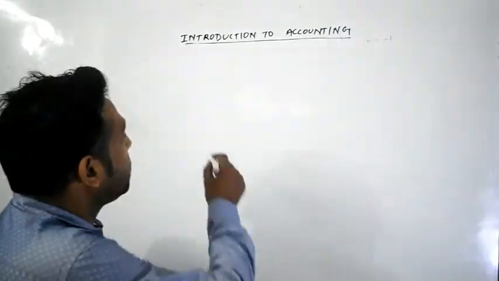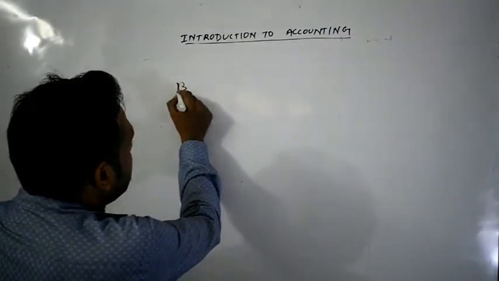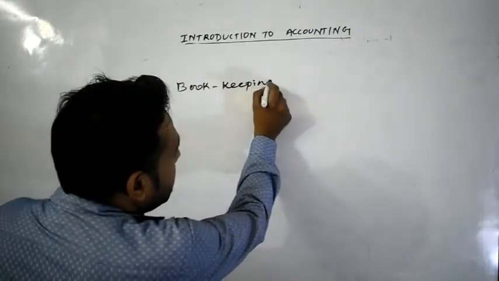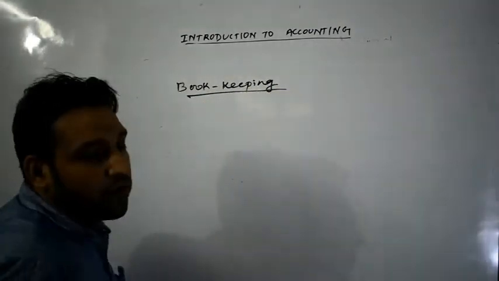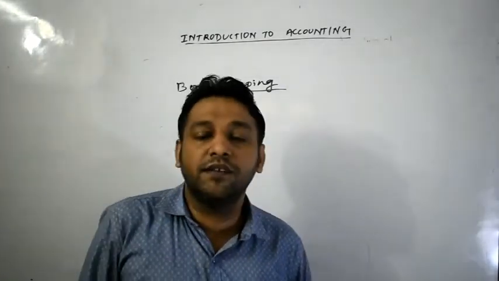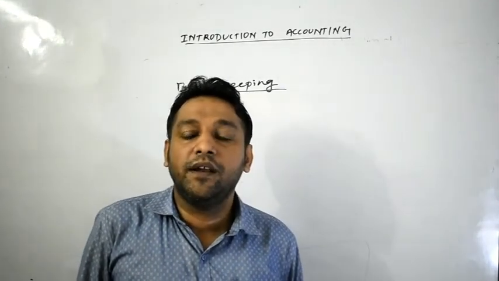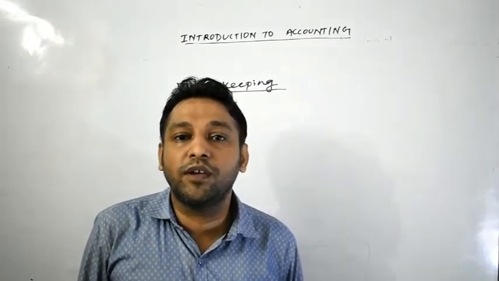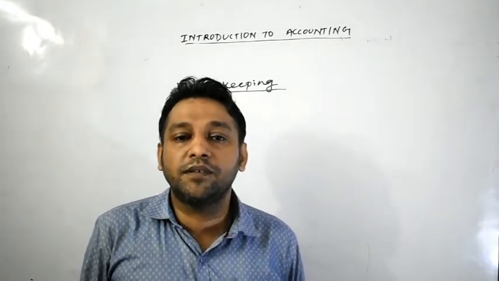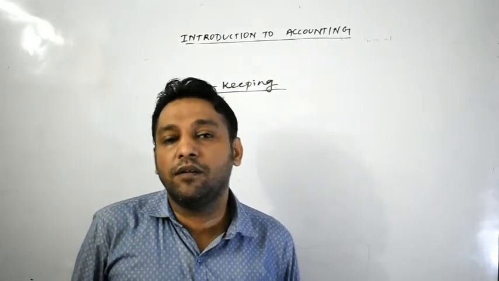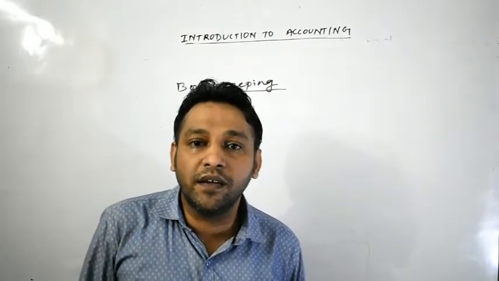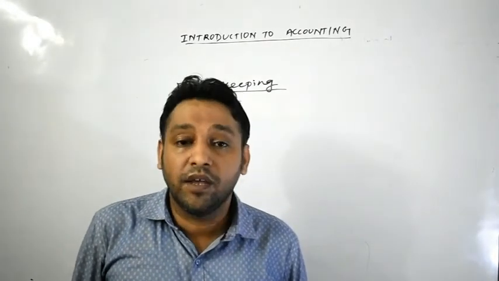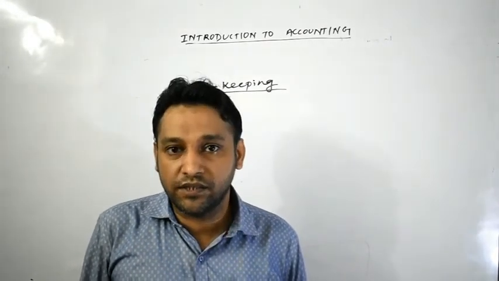So next term is bookkeeping. And what do you mean by bookkeeping? Remember, bookkeeping का मतलब क्या होता है? It is the initial stage of accounting. जब हम नया अकाउंट्स करना शुरू करते हैं तो bookkeeping. Who is maintaining the bookkeeping? Bookkeeper. Bookkeeping is maintained by the person known as bookkeeper. And bookkeeper कौन होते हैं? Generally they are the junior staff. वो लोग junior staff होते हैं. Okay. And they only know how to record the transactions.